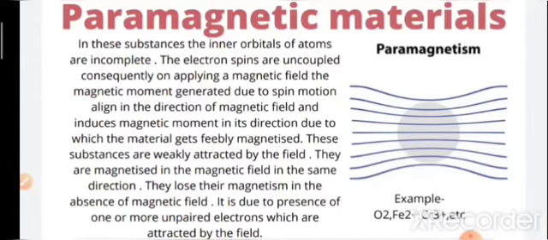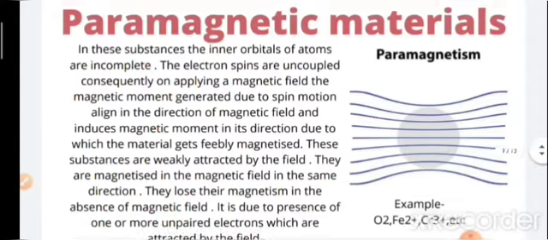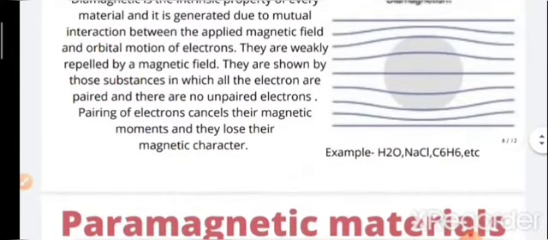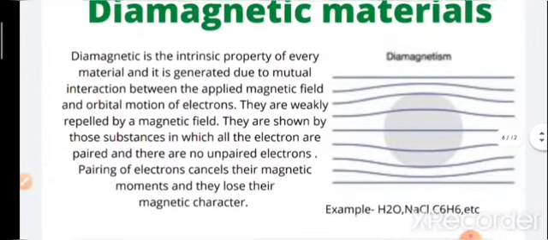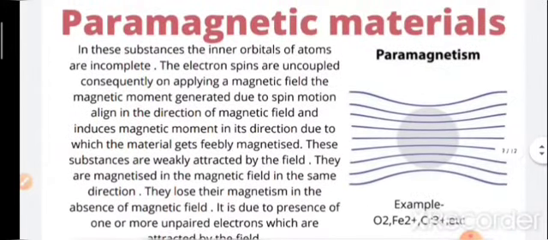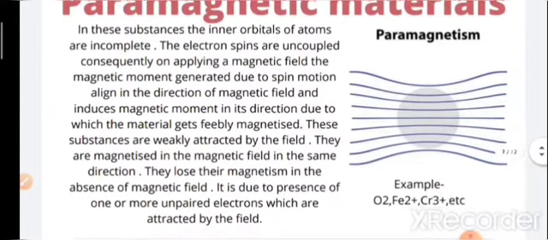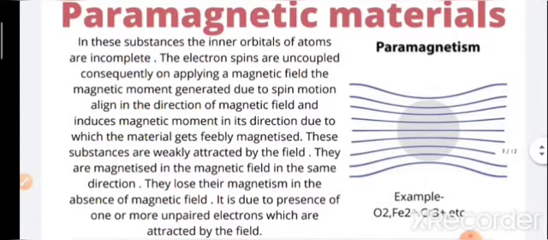So paramagnetism is usually due to the spin motion of the electrons, but diamagnetism is usually due to the orbital motion of the electrons, right? Here is a diagram. In the diagram, you can see the circle is a paramagnetic substance. The magnetic field lines are getting weakly attracted by the substance. It's not getting too much into the substance, but it's just weakly attracted. So you understand about the paramagnetism? Shall we move on?